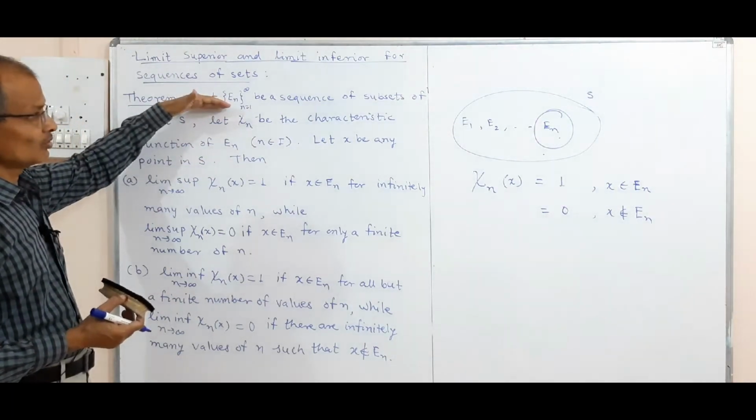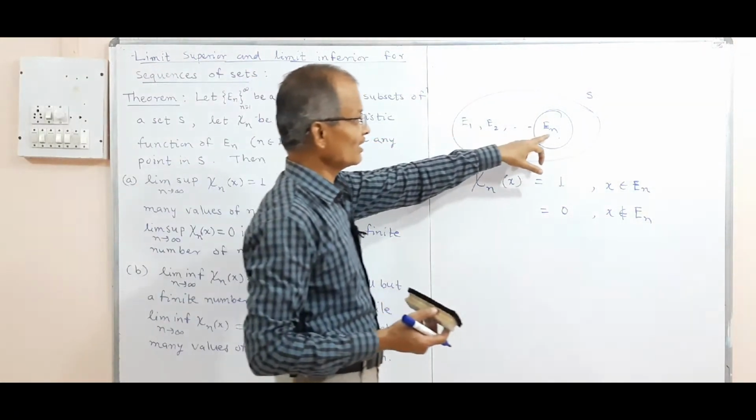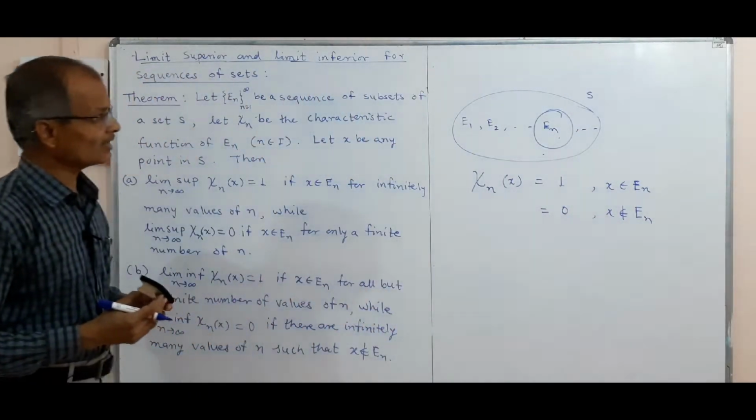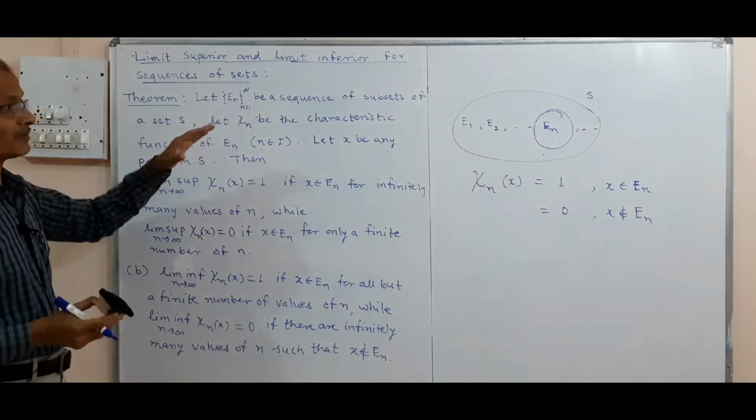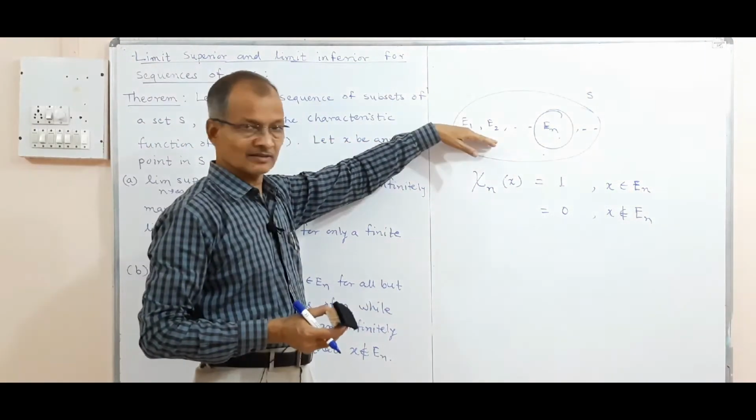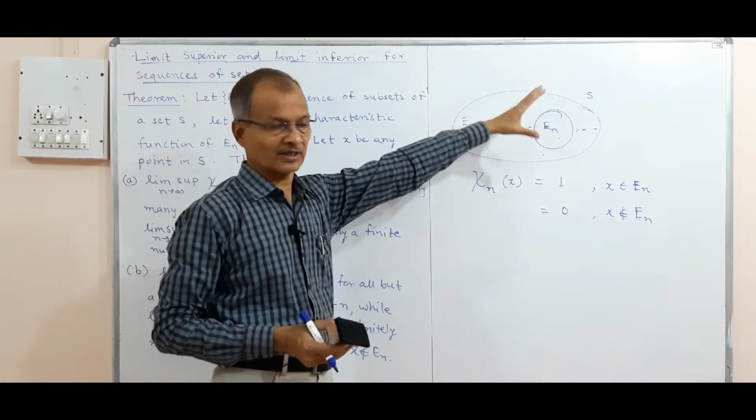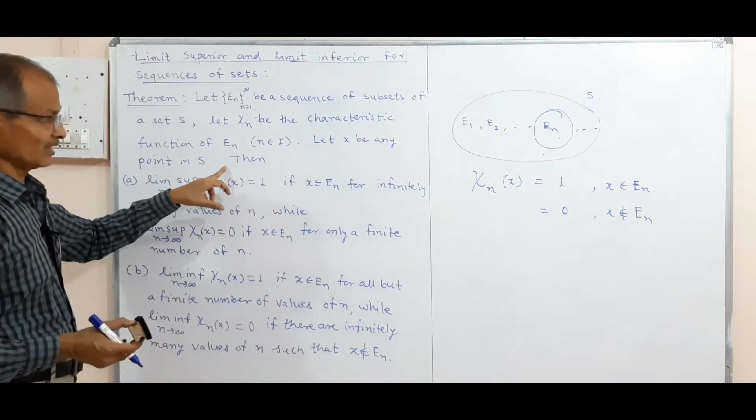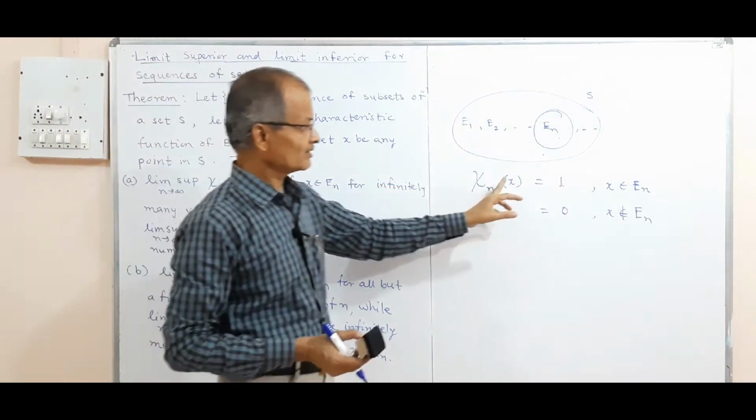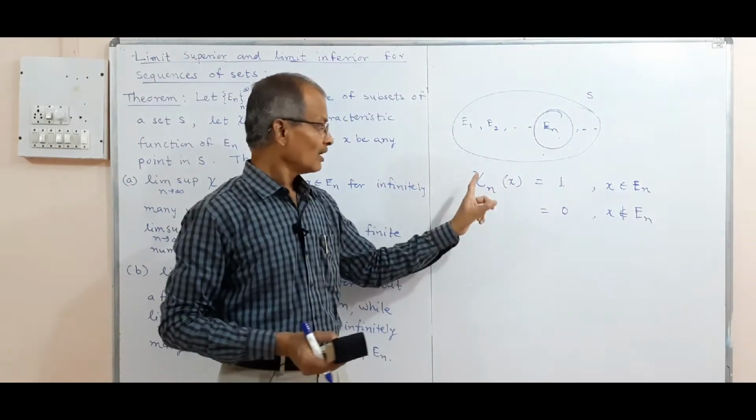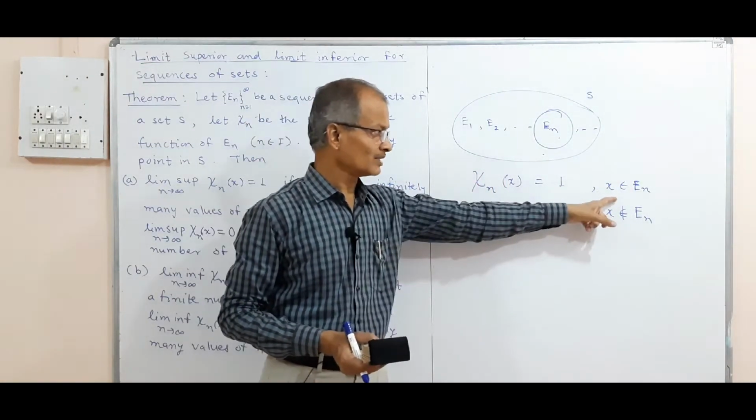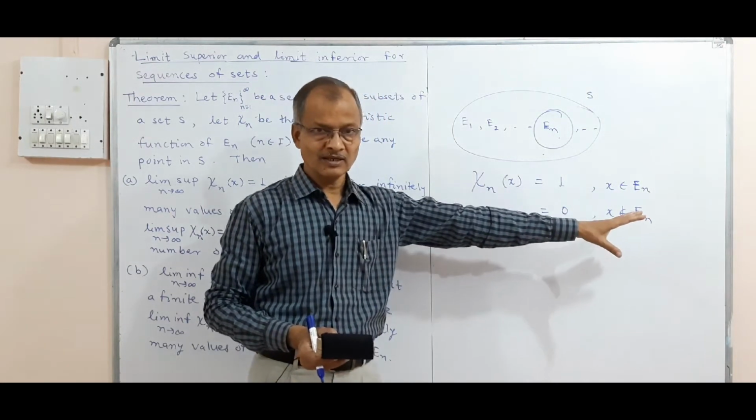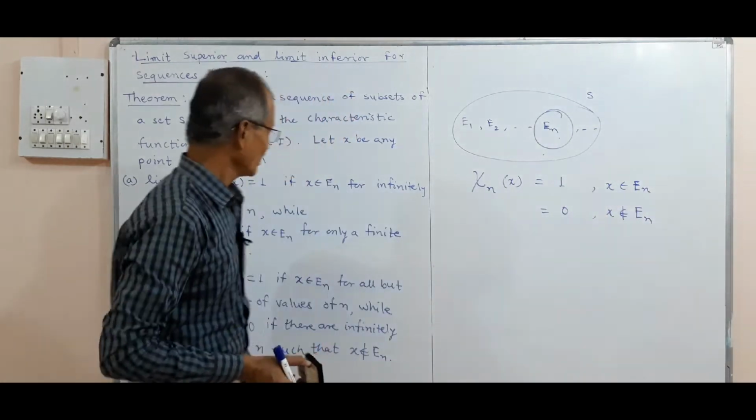And thus we should note that E1, E2, En is an infinite sequence of subsets of S. These are subsets of a superset S, and chi-n is the characteristic function of En, and that means it simply has two values. Chi-n of x is 1 if x is in En, and chi-n of x is 0 if x is outside En or x does not belong to En.